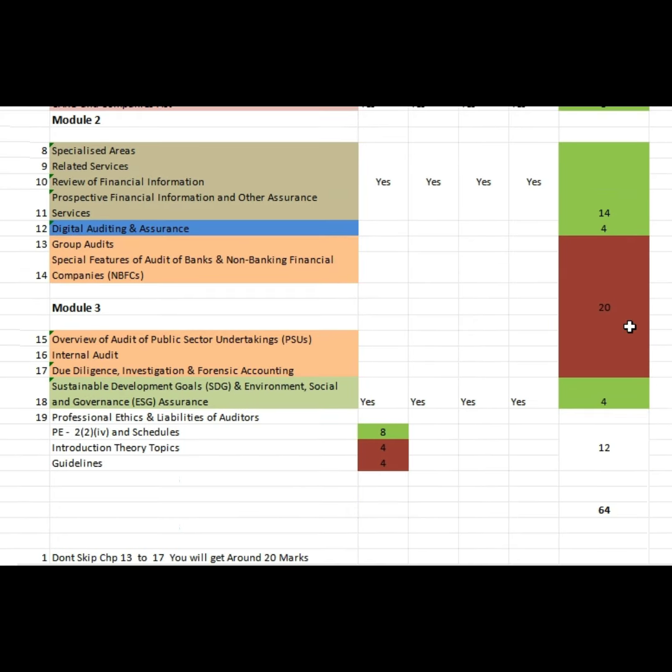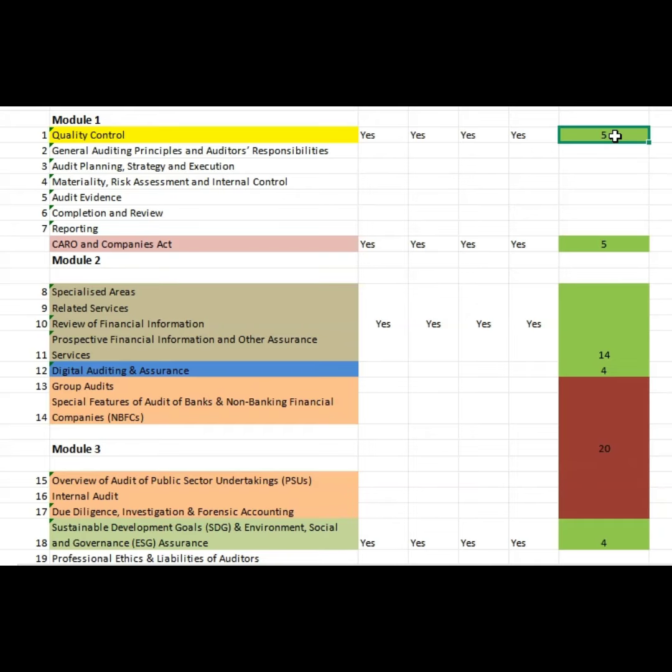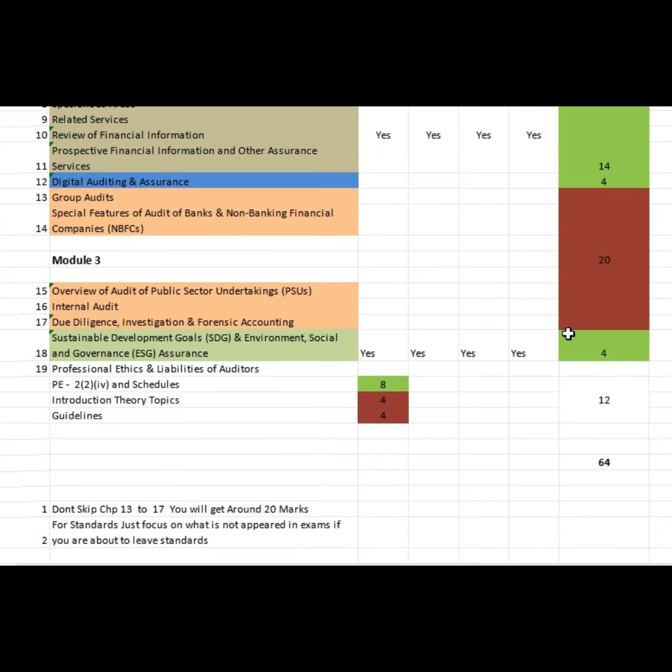If you have to calculate, you just sit and calculate whatever I have done in green color, it is 40 marks for sure. So what I would first say is, first prepare this 40 marks for sure. Be very clear. If you have time, give one mock test for this 40 marks. You just give the mock test for the 100 marks paper, but having the base for this 40 marks. Then you move on to this 20 marks.